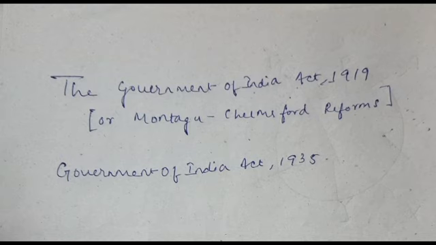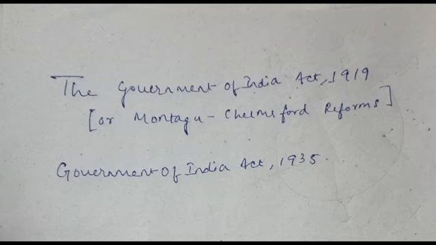On the 17th day of August 1917, Lord Montagu addressed the House of Commons, and he made an announcement regarding the goal of constitutional advancement in India.